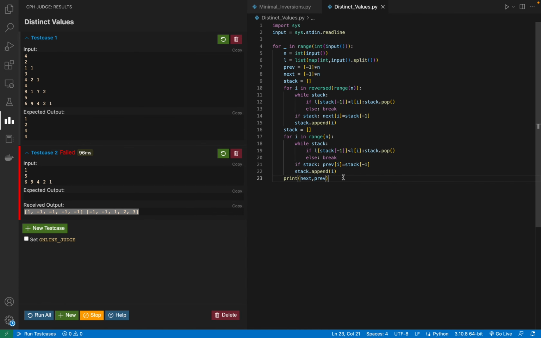Now we can code further. We have calculated the next and previous greatest element, and now we will try to minimize the answer. So I can make a set as my answer, right?